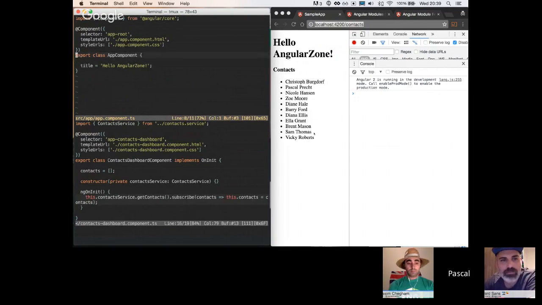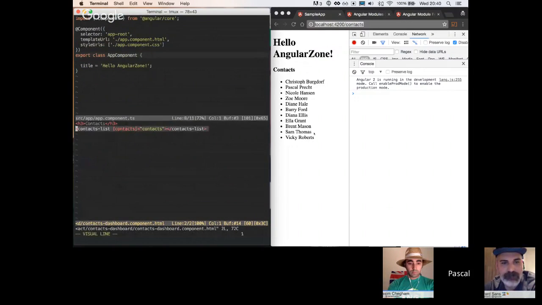So actually, it doesn't really care about contacts at all anymore, which is pretty cool, because now we have it in a different module, in our contacts dashboard component, and this one is now responsible for fetching the contacts. I think that's a really good feature. Then in the template of this dashboard component, we'll see that it now renders the list. So everything that we've done in the root component, we now do in our feature module. We also route to it, so our root module doesn't know anything about the contacts anymore, which I think is pretty cool.